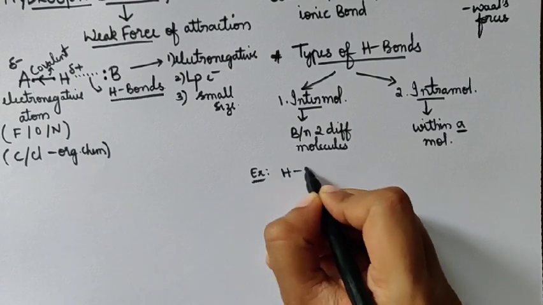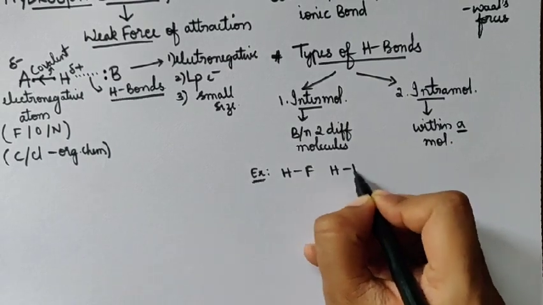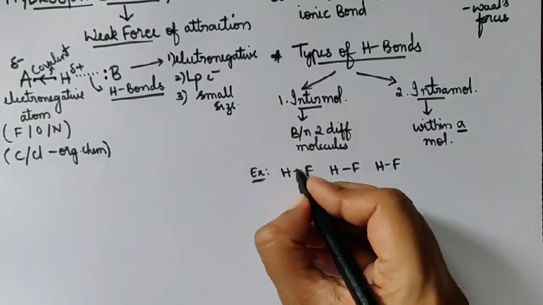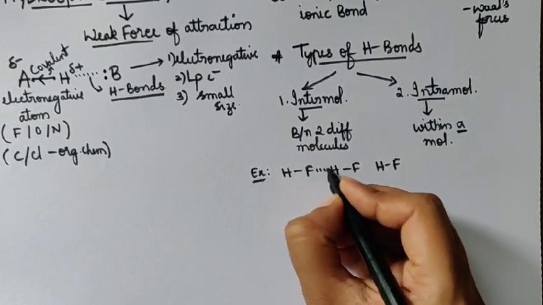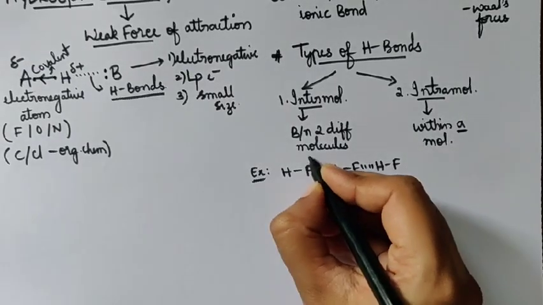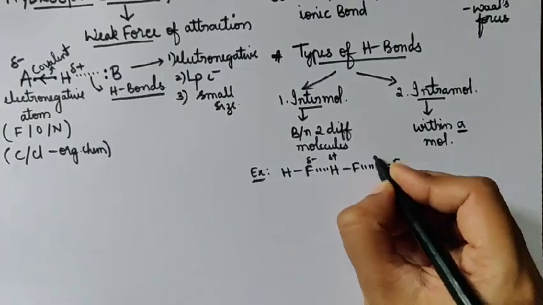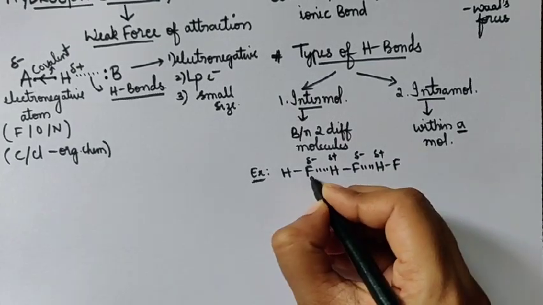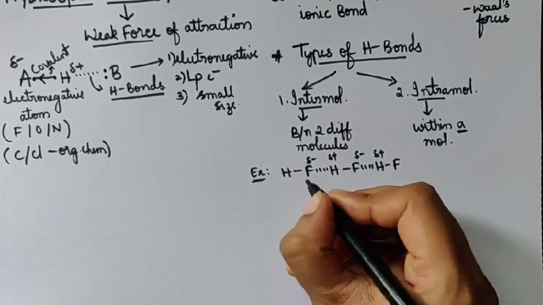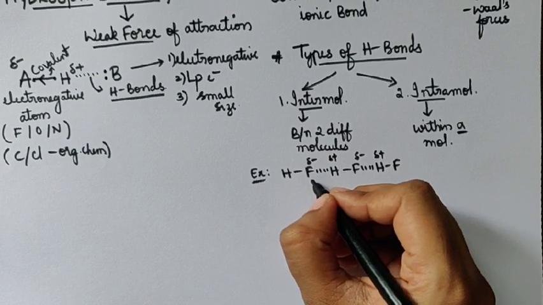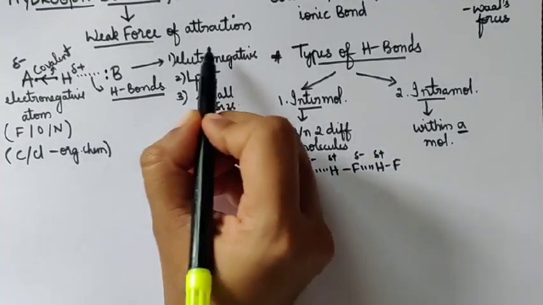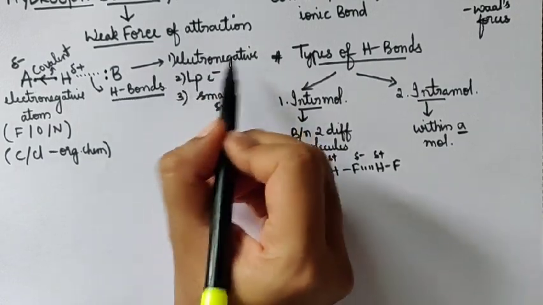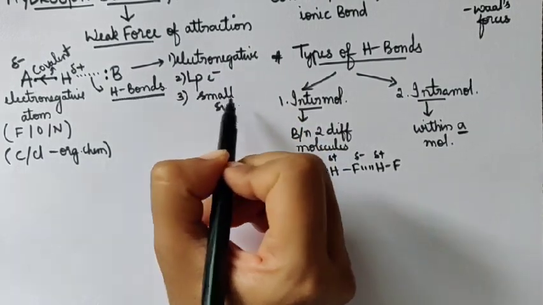I'll take HF, hydrofluoric acid. You can observe there is hydrogen bonding here. This is partially negative, this is partially positive. This is partially negative, this is partially positive. And observe that fluorine has a lone pair of electrons and it is smaller in size too. That is, this fluorine atom is satisfying all these characteristics: electronegative, lone pair of electrons, smaller in size.